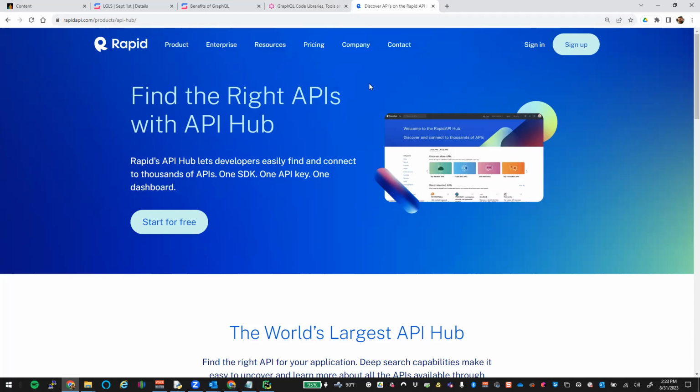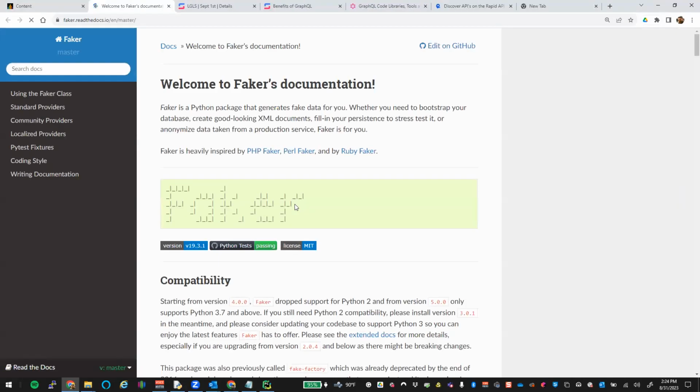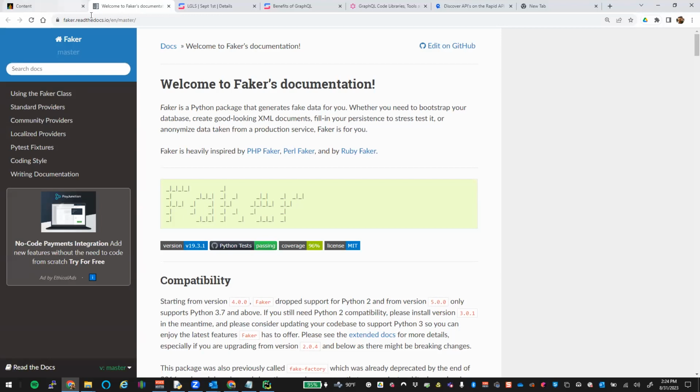Because I may not get the video working for Tuesday, I will go back and show you Python Faker one more time. Not to mention, you guys seem to enjoy that one. So I put a link out here. Python Faker is just a package that's going to help generate fake data for you. This could be used to bootstrap your database, could be used to help you build a website, or maybe you just want to create 50 people with random characters and be that person for a day. I don't know what your life history is, but you could do it.